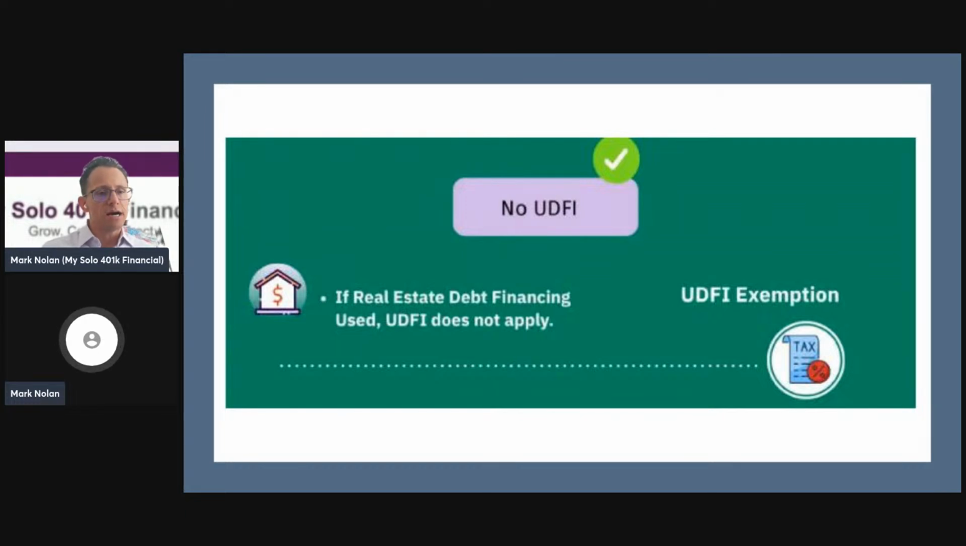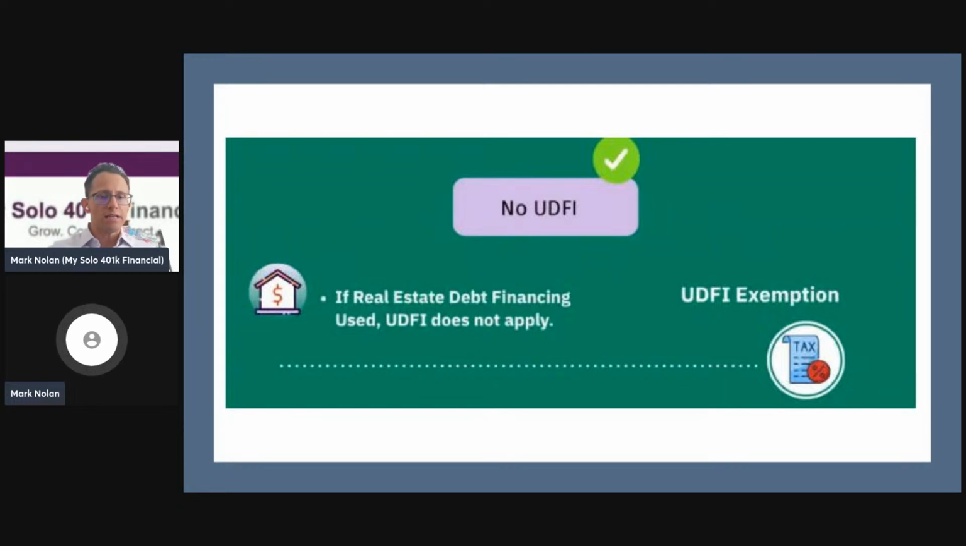And then the payments on the non-recourse loan come from the solo 401k plan. And then when the property is sold, all the proceeds go back to the solo 401k plan and you pay off the remaining balance on that non-recourse loan. And then you can reinvest the funds again.